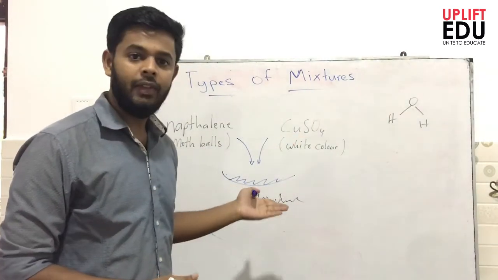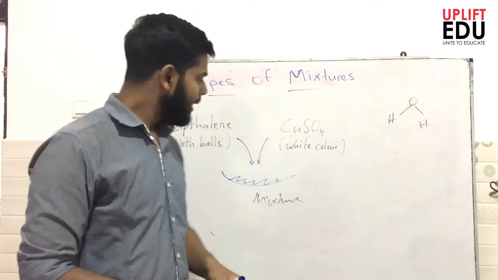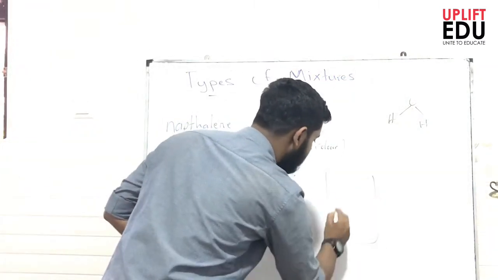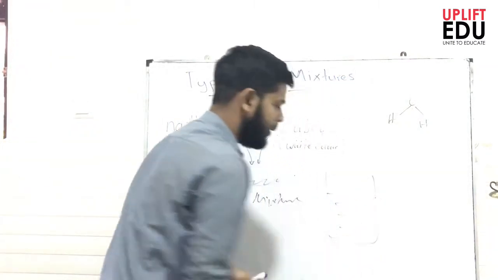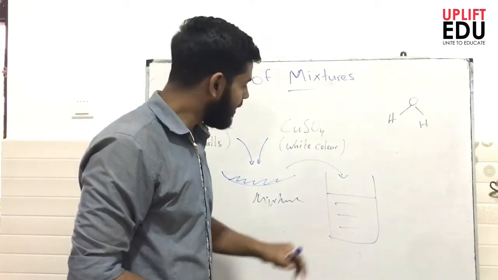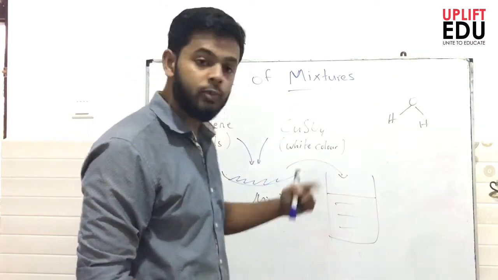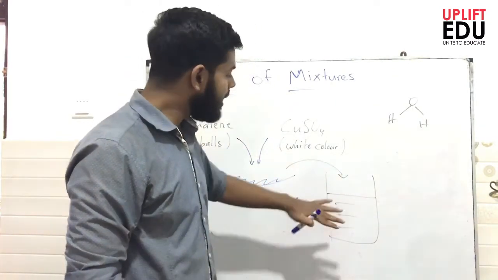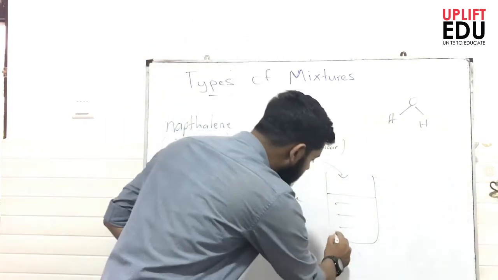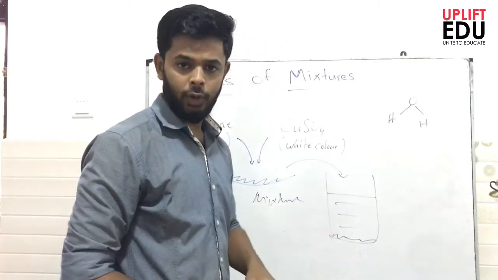With this mixture, we look at some physical features. Let's say I pour this mixture into a beaker filled with water. Now I have a mixture that contains naphthalene powder, copper sulfate powder, and water. If I allow this to settle for some time, I can observe a precipitate forming at the bottom, and a blue solution is formed.